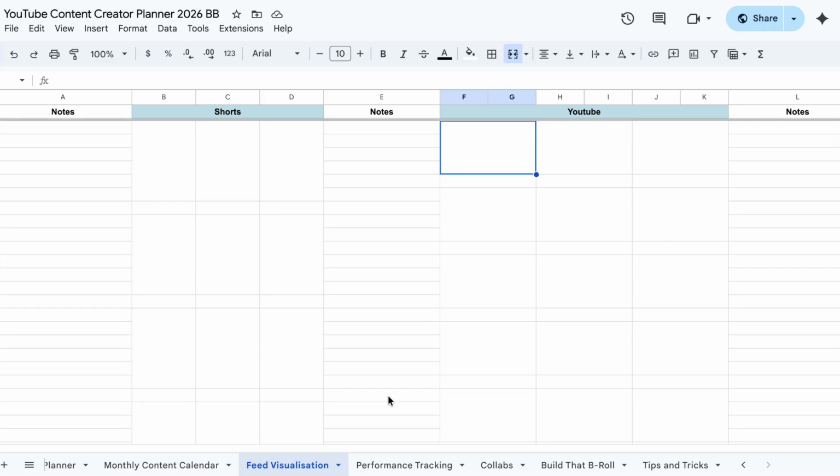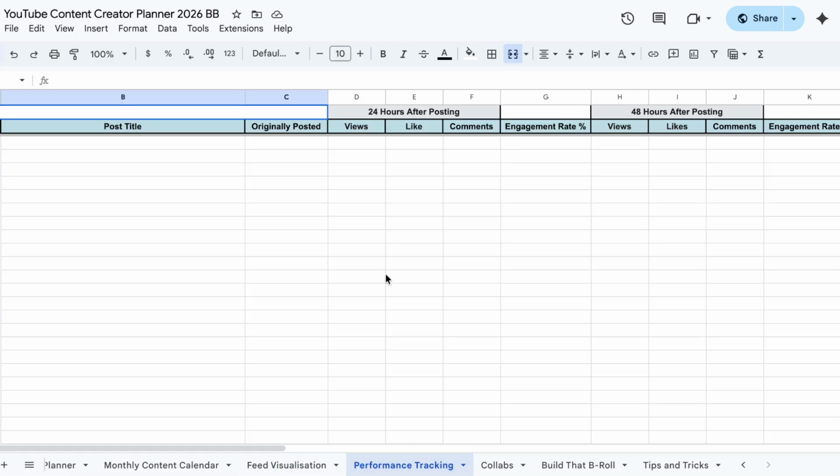So next up is performance tracking. Now this is the sort of sheet you want to focus on if you are trying to sell yourself to brands. It is very complicated. There's no way around that. I'm sure there's other plugins you can use, but if you're using a spreadsheet, you are a manual data person, I'm assuming. So this allows you to manually control that sort of data.